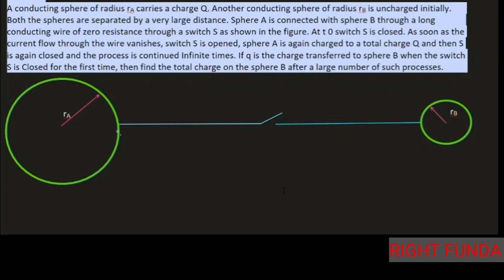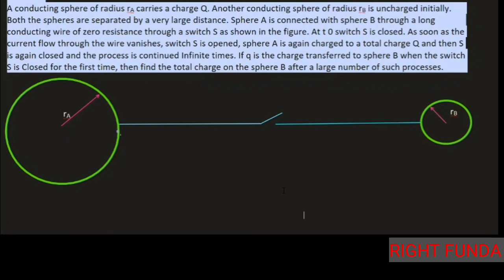Let's read the question. A conducting sphere of radius RA carries a charge capital Q. Another conducting sphere of radius RB is uncharged initially. Both spheres are separated by a very large distance. Sphere A is connected with sphere B through a long conducting wire of zero resistance through a switch S as shown in the figure. At t equal to 0, switch S is closed.